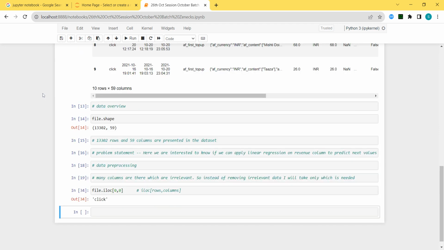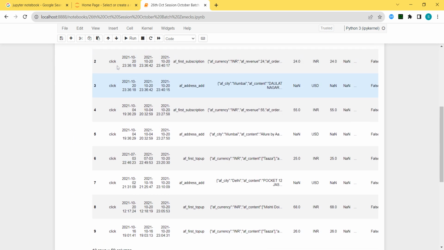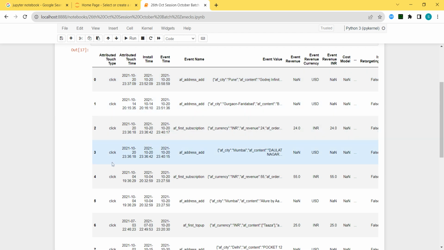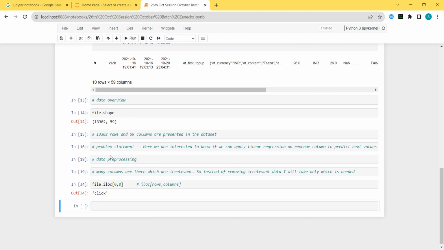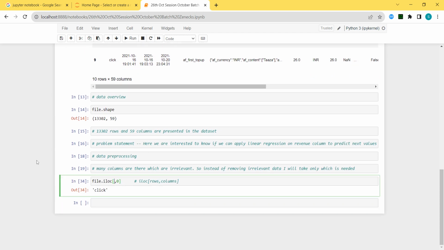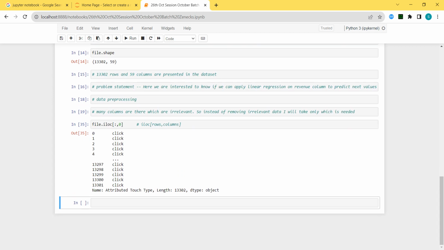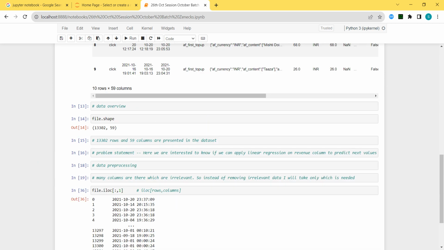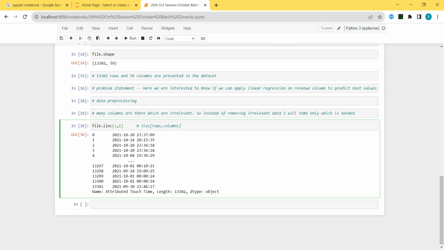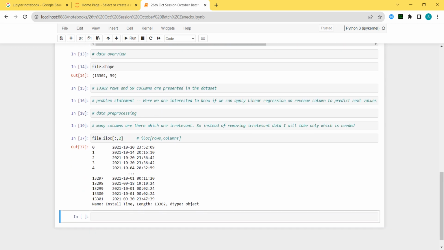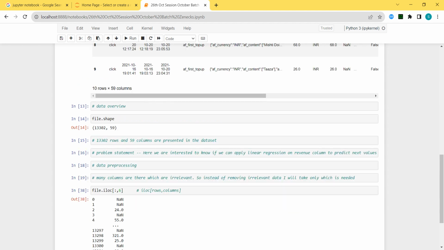0 comma 0. Okay sir, I got that click. But I want all these clicks, everything that is written. So what will I write here? Colon. So the first column is in front of you. The second column you want, type here 1. The second column is in front of you. The third column you want, type here 2. The third column is in front of you. The sixth column you want, here is the sixth column.